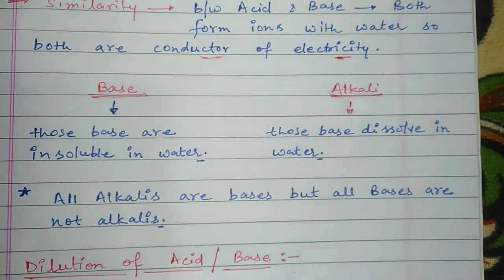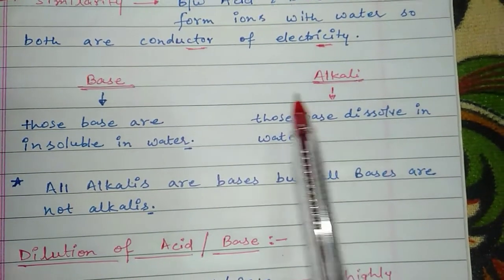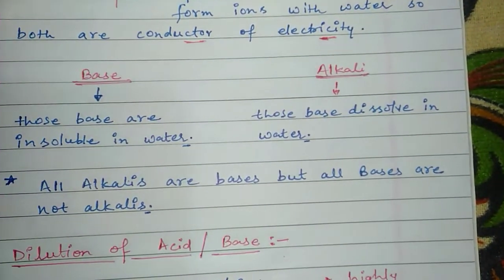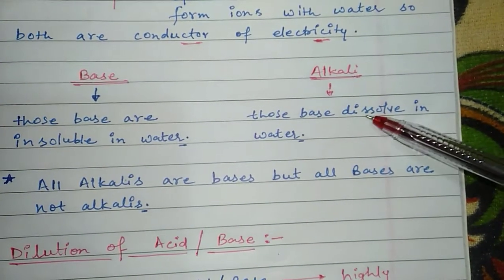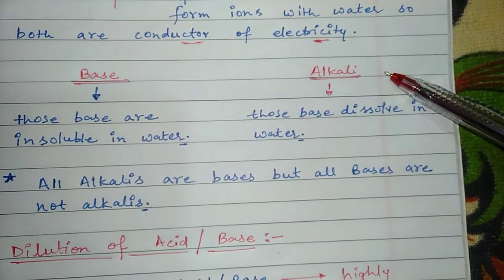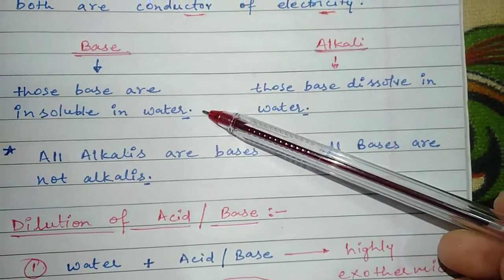Now students, we will discuss the base and the alkali. Basically base and alkali are the same but a little bit different. Those bases which dissolve in water are known as alkali, and a base which is not soluble in water is known as base.